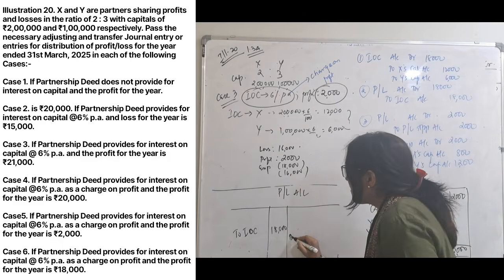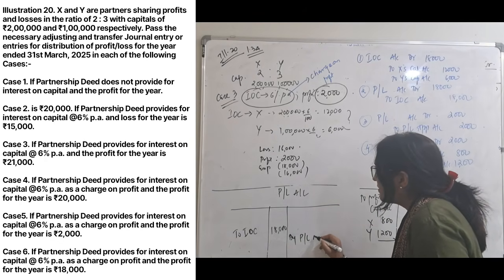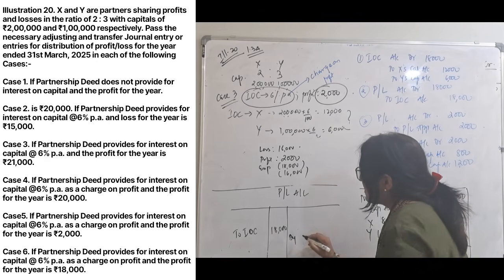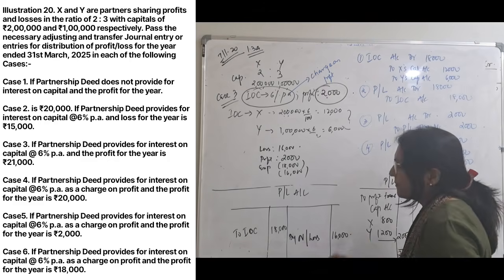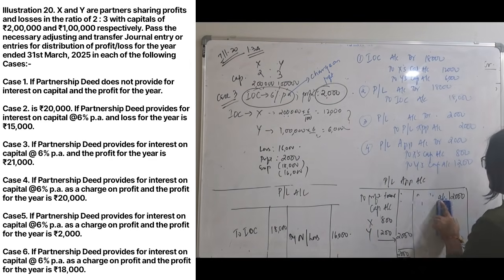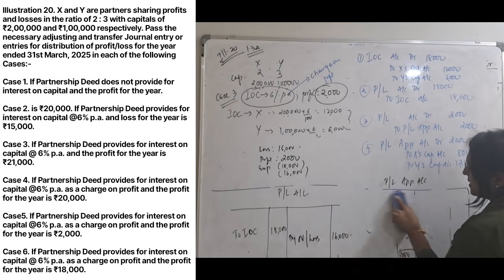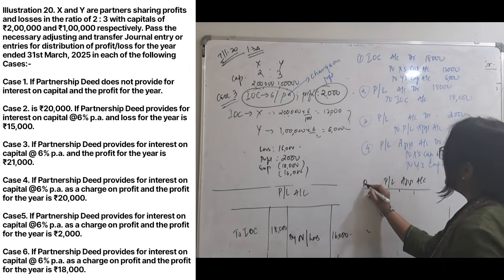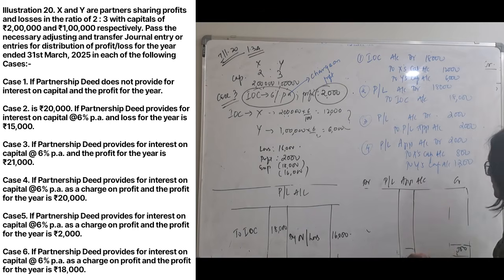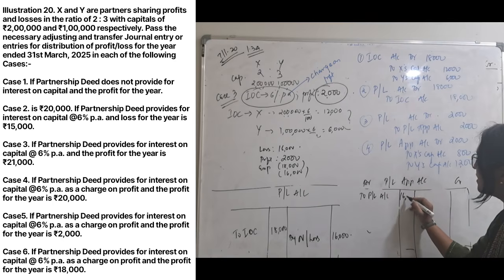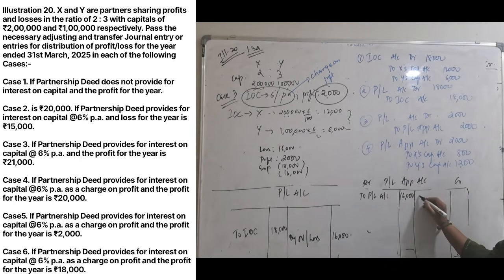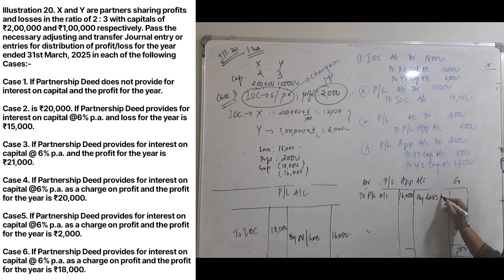So it will be here this side by profit and loss, by loss, net loss, by net loss. This is 16,000. This loss will be transferred over here. Now the loss is transferred this side. Debit and credit. To profit and loss account, 16,000 is the loss. By loss transferred to capital account, X and Y.